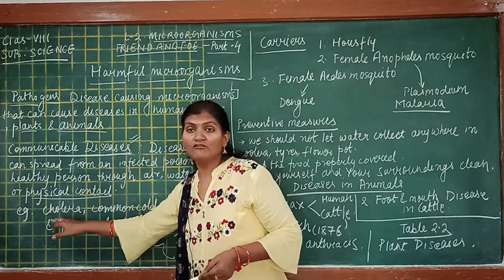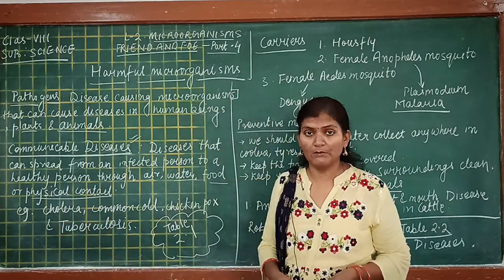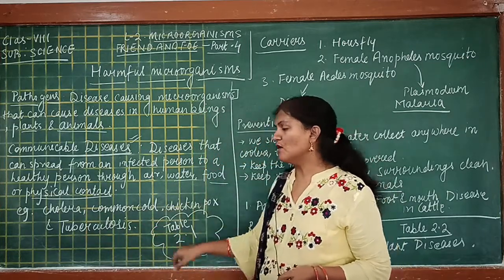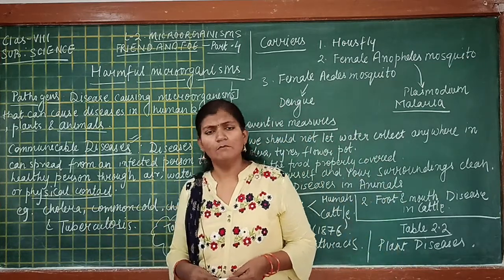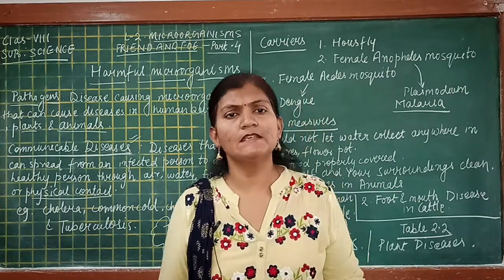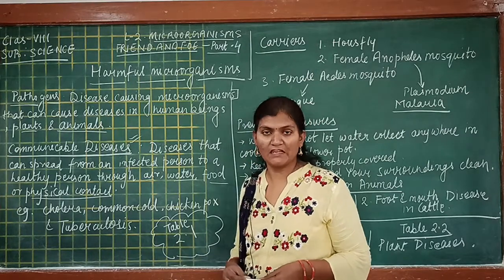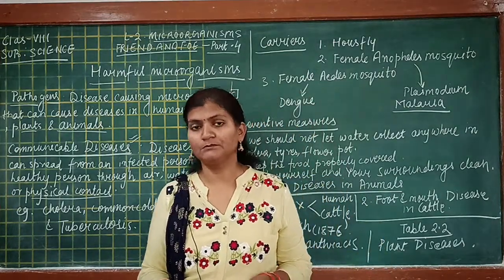If we see certain examples of communicable diseases, we have cholera, common cold, chickenpox and tuberculosis. Many more such communicable diseases you can find in table 2.1 of the second lesson of the NCERT textbook.